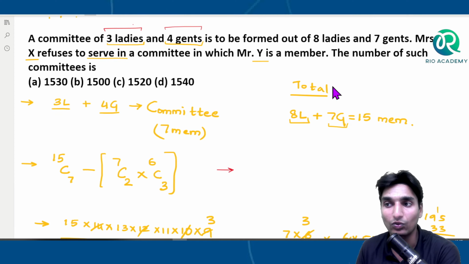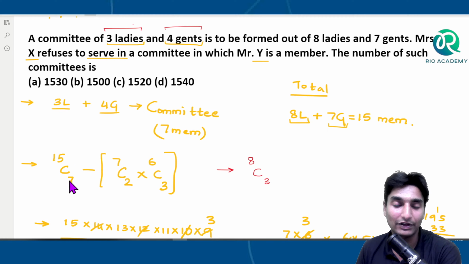What you have to do, 8 ladies there are. Out of 8 ladies, you have to select what, guys? You'll have to select any of the 3 ladies. Correct? So this will be 8C3. Understanding? 15C7 will give you the total possibility. It might include 7 ladies completely, or 1 lady, 6 gents, 6 gents, 1 lady, 1 gent, 6 ladies, and so on and so on.